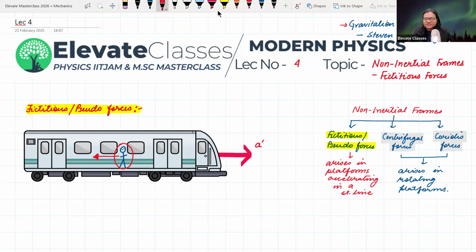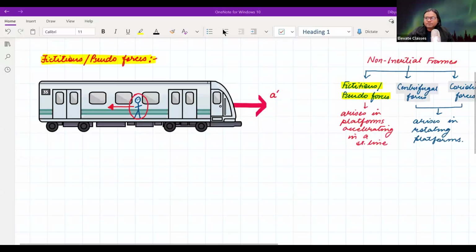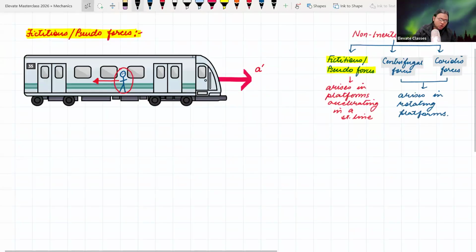If the metro comes to rest, वो force zero हो जाएगा. If the metro comes to a constant velocity, वो force zero हो जाएगा. Only during that short time period when the metro is accelerating forward or backward is when you experience a force either in the backward or in the forward directions respectively. So this is known as a fictitious or a pseudo force. Again, quite simply put, this is the fictitious or the pseudo force.